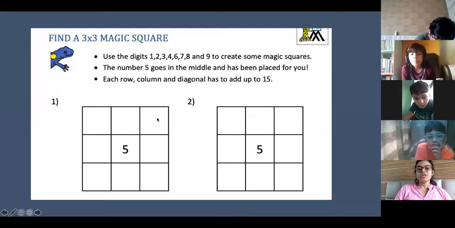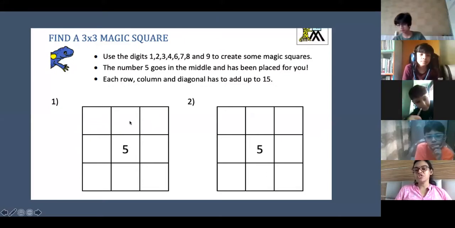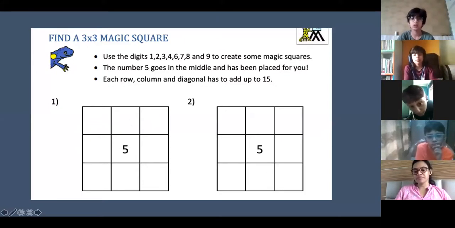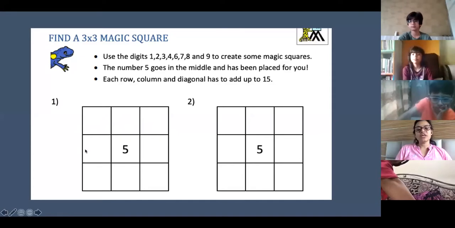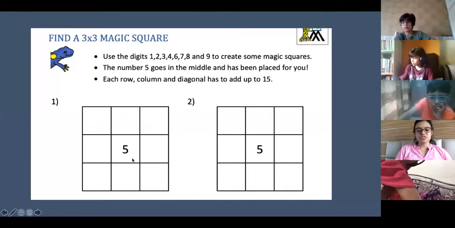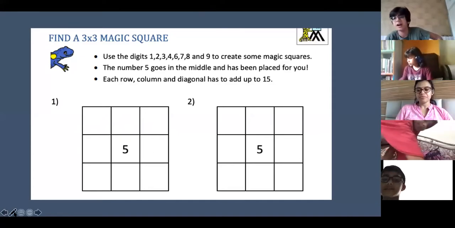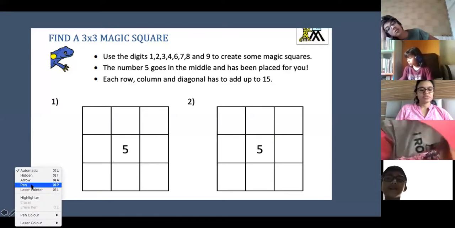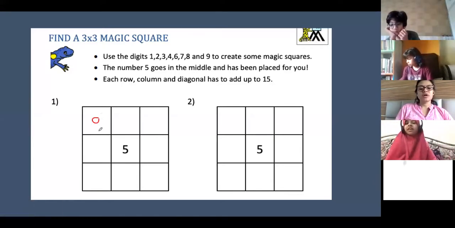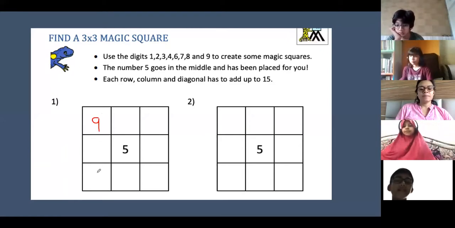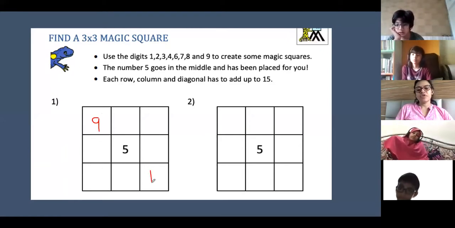So what is the trick in this? The trick is, see, 5 is already given. So that means you want combinations of tens, right? What are the combinations of ten? 9 and 1. Correct. Other combinations? 4 and 6. 8 and 2. 7 plus 3. Suppose I write 9 and 1 over here.